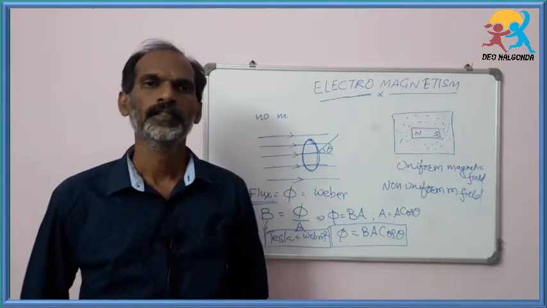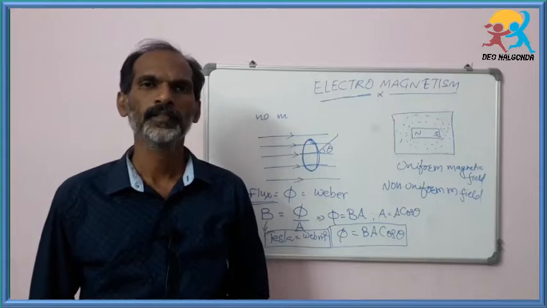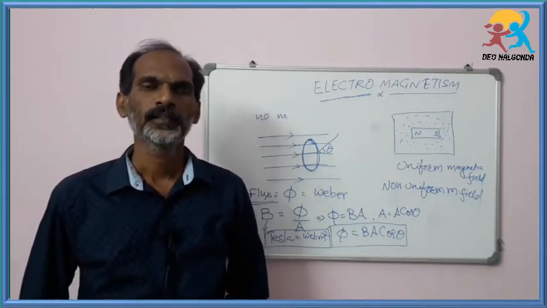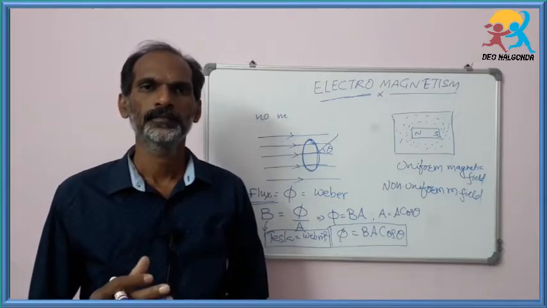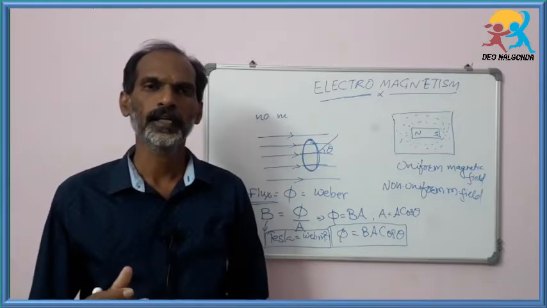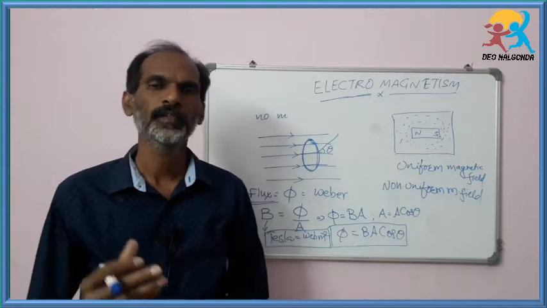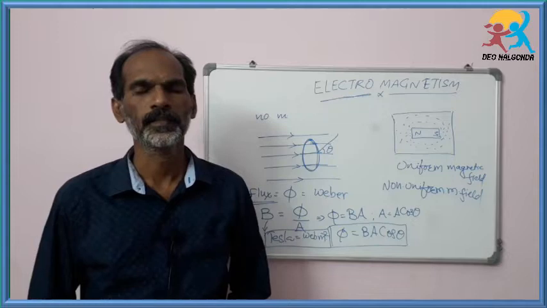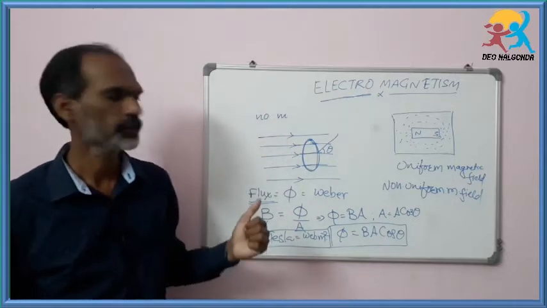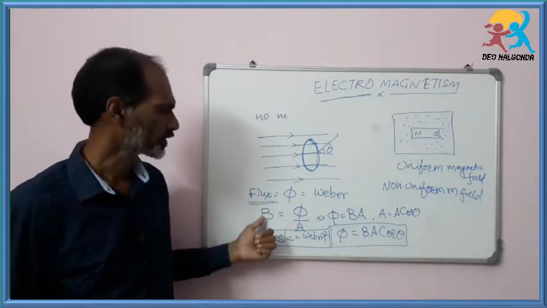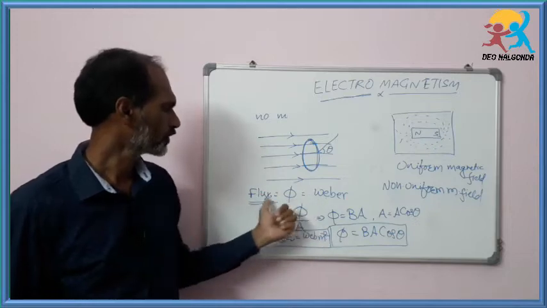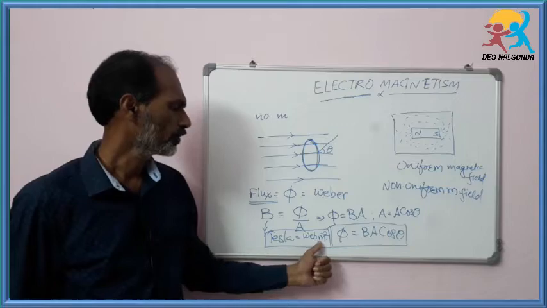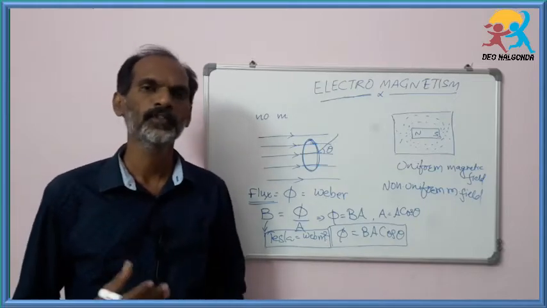Okay, today we have discussed the magnetic effects of the electric current and the magnetic field, as well as uniform and non-uniform magnetic fields, and the characteristics of magnetic field. And also we have discussed magnetic flux and flux density. The unit of flux is Weber, and the unit of flux density is Tesla, that is Weber per meter square. Okay, we'll meet in the next class.